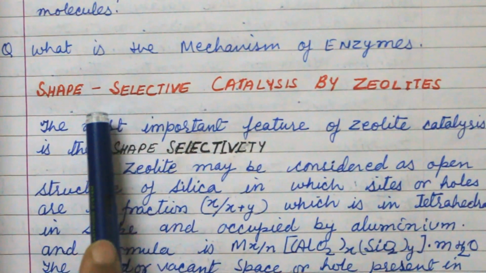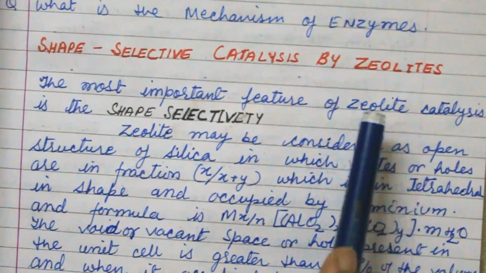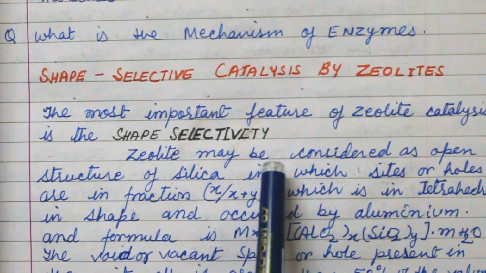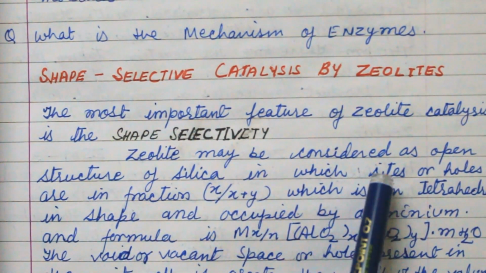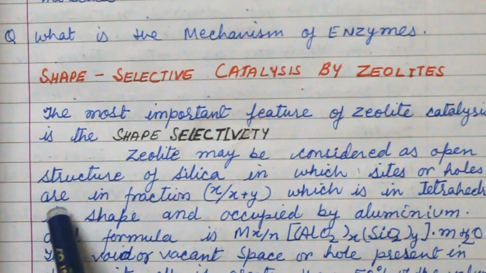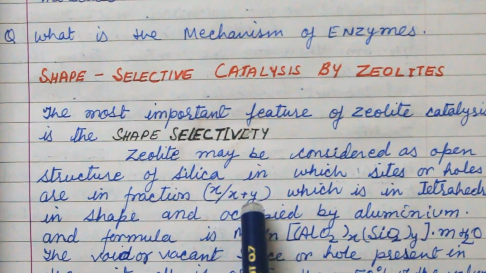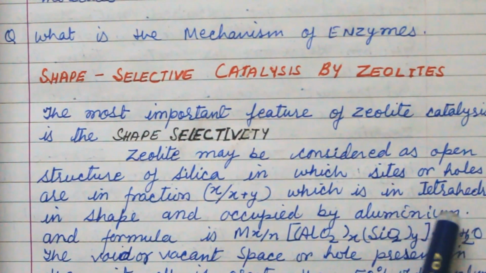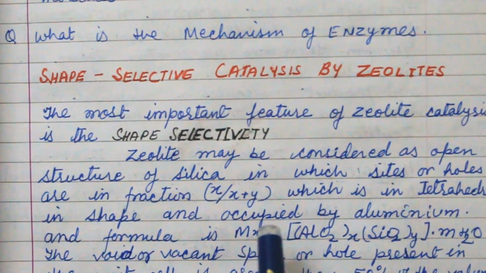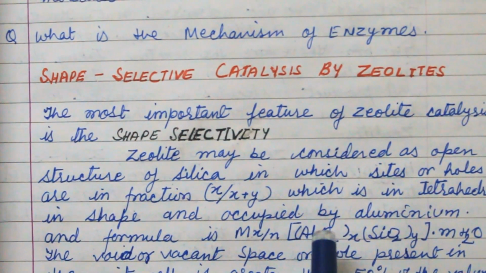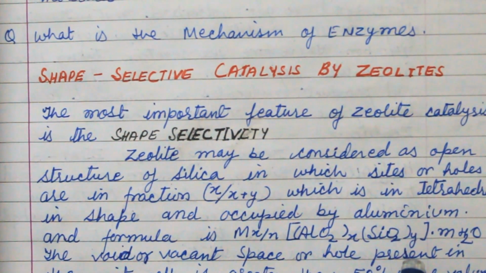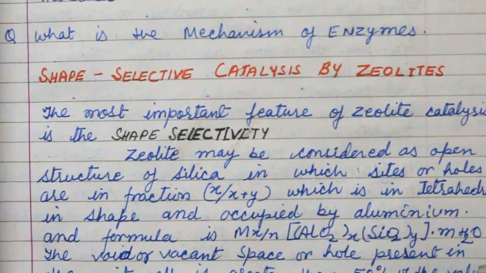My topic is shape selective catalyst by zeolite. The most important feature of zeolite catalyst is the shape selectivity. Zeolite may be considered as an open structure of silica in which sites or holes are in the fraction x upon x plus y, which is tetrahedral in shape and occupied by aluminium, and the formula is M x/n [(AlO2)x (SiO2)y] m molecules of water.